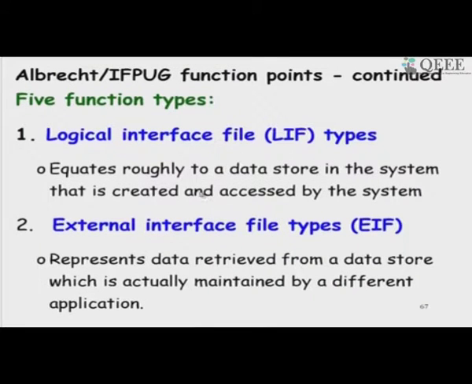So, this is just written down here, the 5 parameters, just to have some document notes for you to read later. The internal logical files are the internal data stores which are maintained internally like an array or a list and so on. External interface file is data produced by other systems or the user which are input to the software.